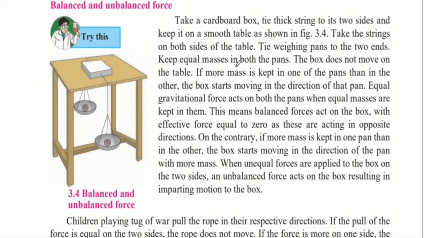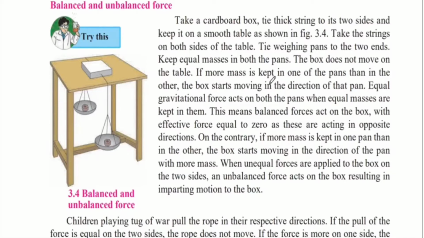Keep equal masses in both the pans. So in this we have to keep certain objects that have equal masses and weight, so that when you keep both the masses, then the box will not move. The box does not move on the table. So when you kept the equal masses, the box did not move.